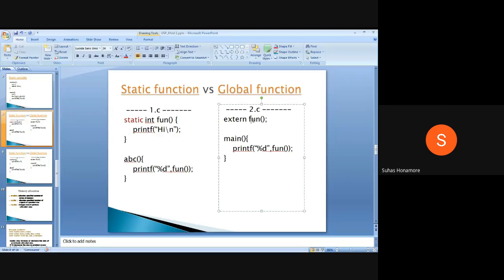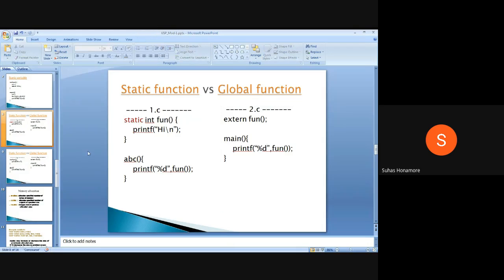When I try to run this, you will get an error. Why will we get the error? Because fun is defined in 1.c, but it's a static one, so its visibility is limited to the 1.c file. We can't see it in 2.c, so that's why it will give the error.